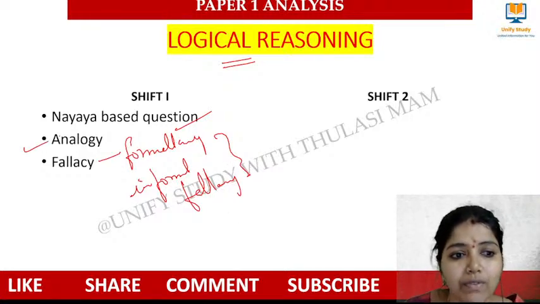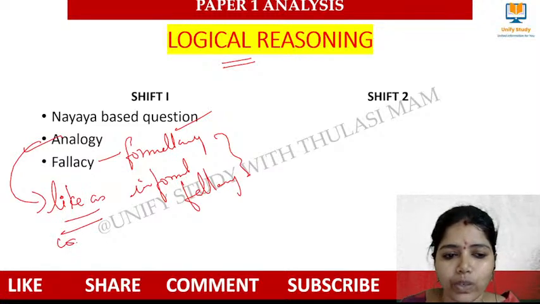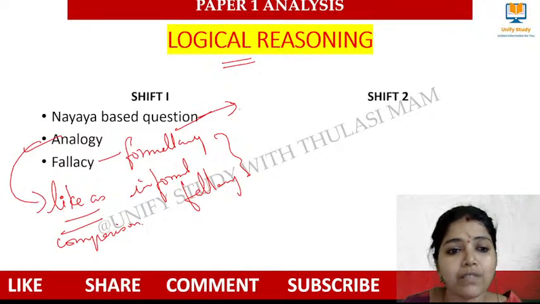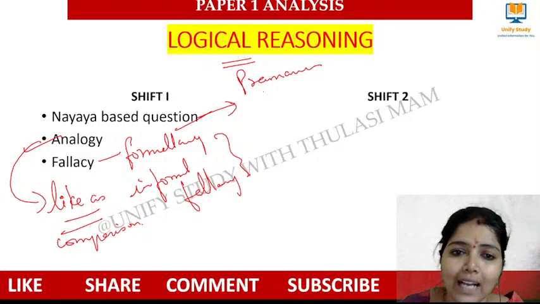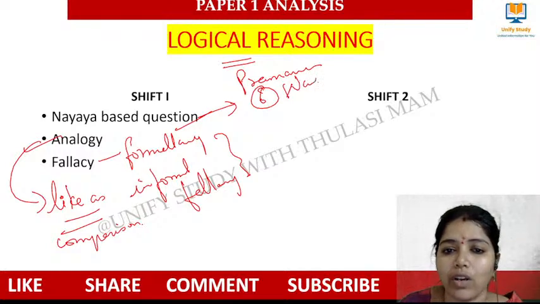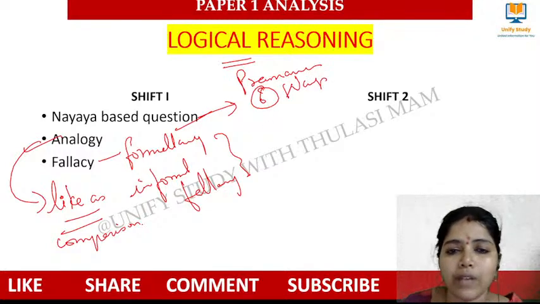And they've asked a question from analogy. Analogy means comparison. Comparison means when you get words like 'like' and 'as', then we call them analogy statements, right? In Nyaya based philosophy they've asked questions. For that we have to be clear with pramanas, and in pramanas we have six pramanas, six ways of getting knowledge, right? From perception to shabda. So kindly go through that.